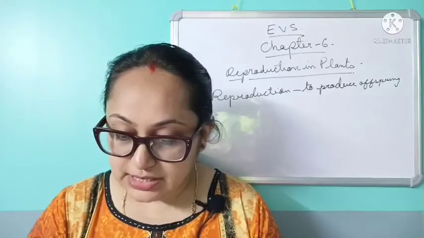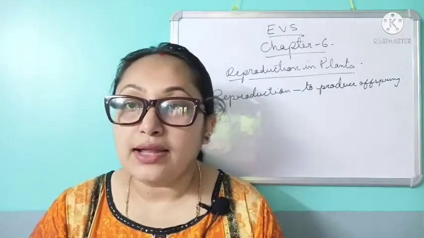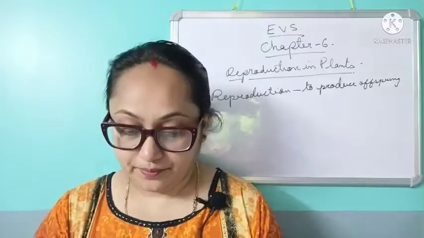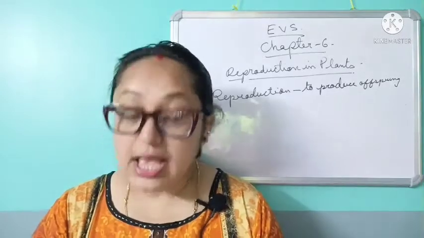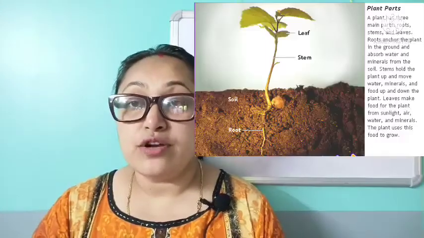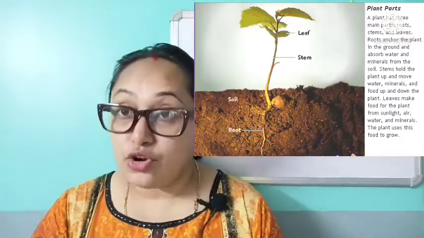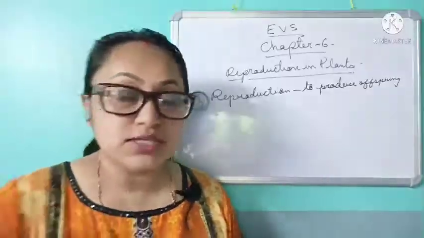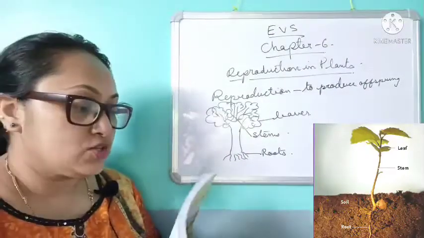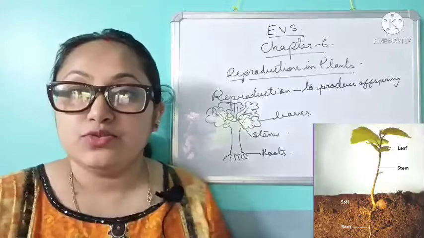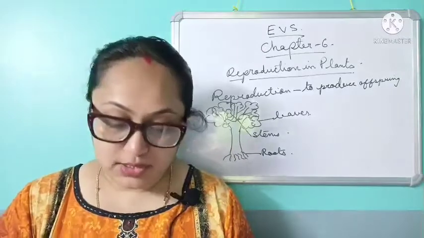Most of the plants that we see around us reproduce through seeds. So how do plants grow into a new plant? Through seeds, isn't it? Some plants can reproduce from body parts such as leaves, stems and roots. So many plants reproduce not from seeds but from leaves, stems and roots.